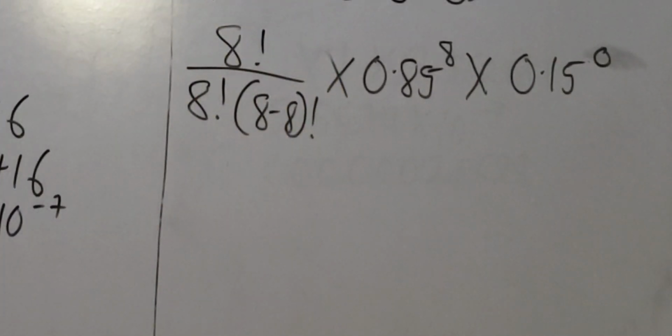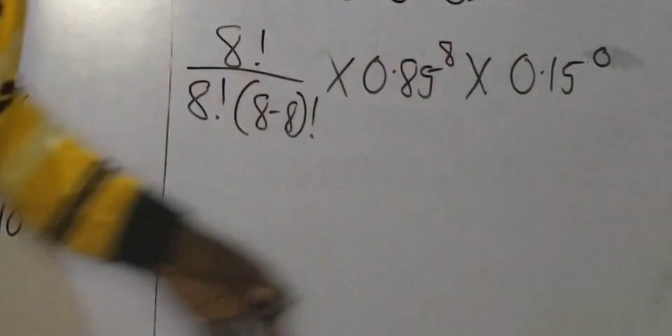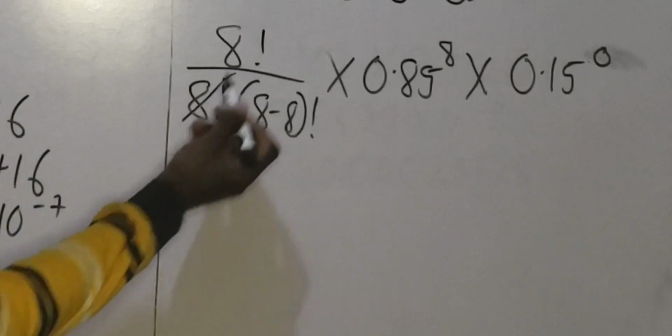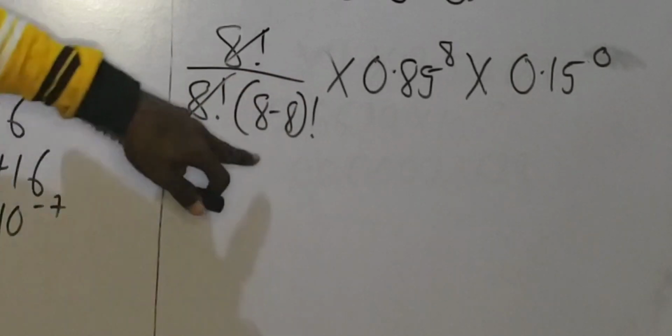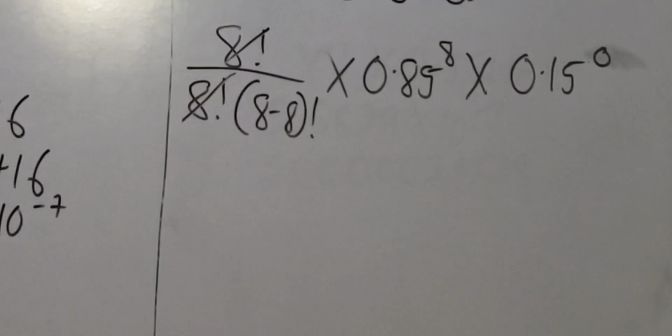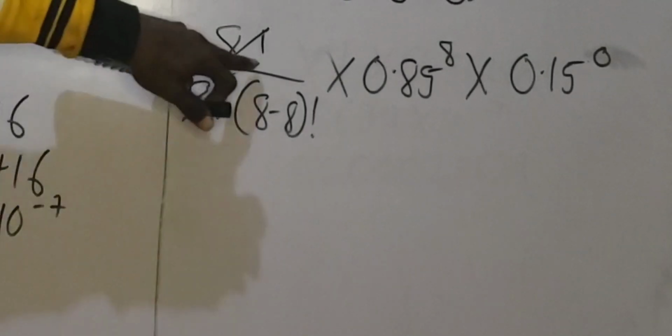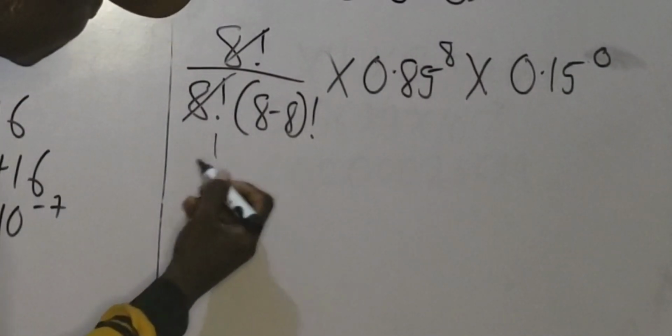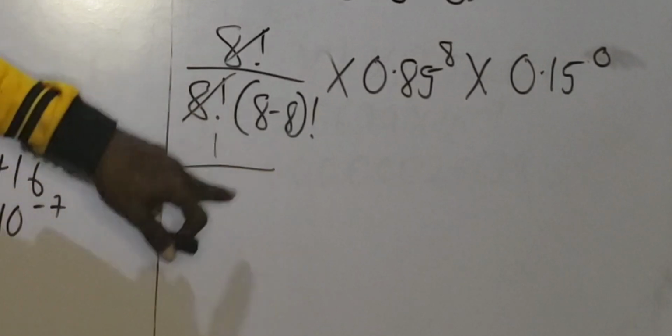Do you understand how I got 0? You know that the value of n here is 8, and the value of x, that is all the seedlings that will survive, is 8 also. So that's why I get 8 minus 8, which gives me 0. So this will cancel this. I'm left with 8 minus 8 factorial. Please, if you didn't understand, kindly reverse back to the video and watch the explanation again. So let's proceed. 8 factorial will cancel 8 factorial, so I'm left with 1 over 8 minus 8 factorial.